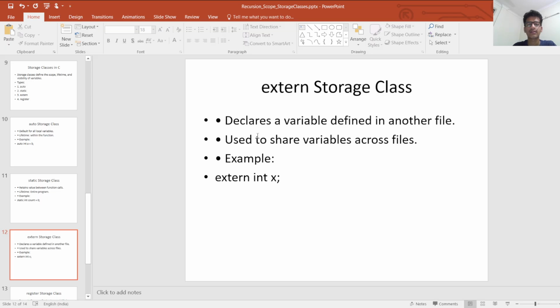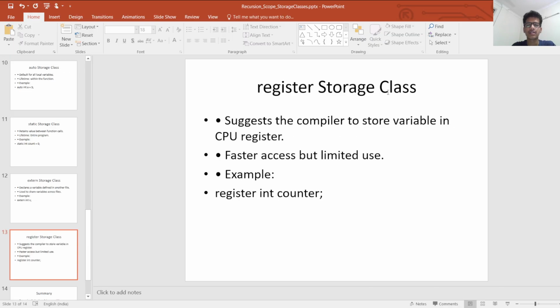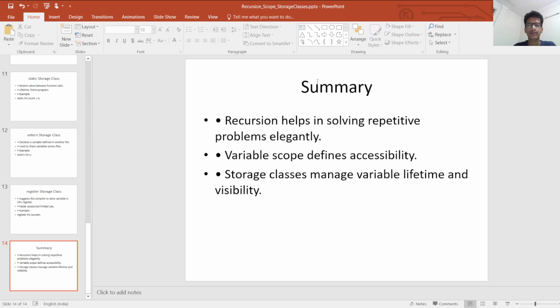Extern storage class. Declares a variable defined in another file. Use it to share variables across files. Example: extern int x. Register storage class. Suggests the compiler to store the variable in a CPU register. Faster access but limited use. Example: register int counter.